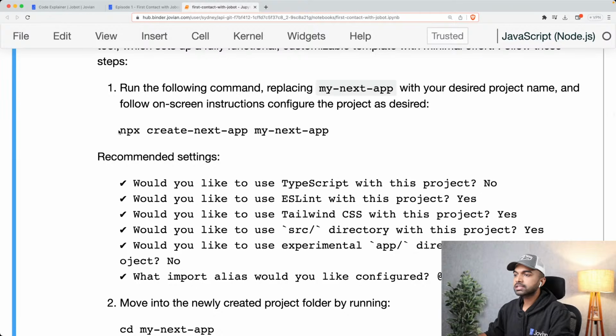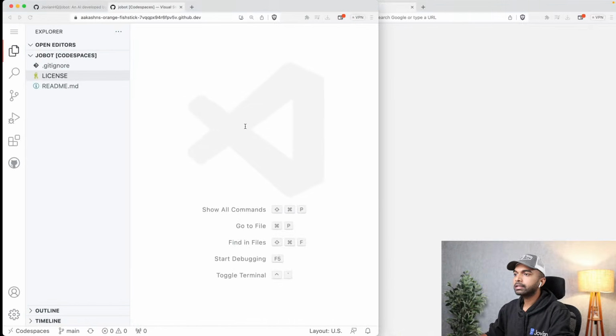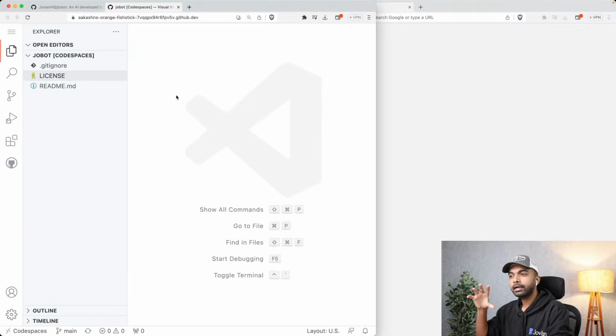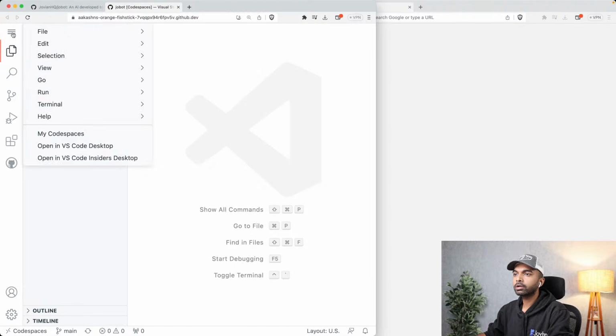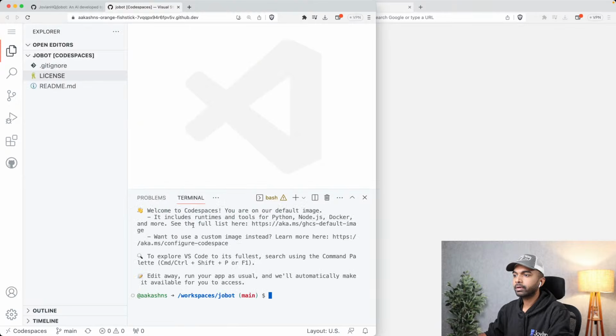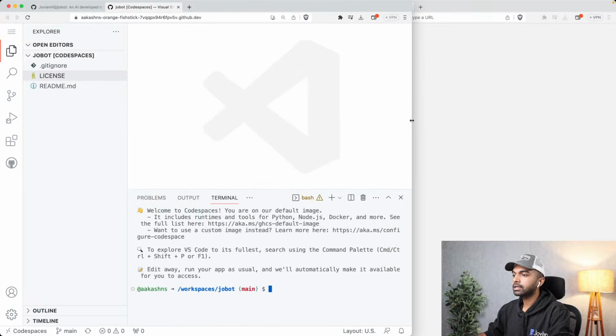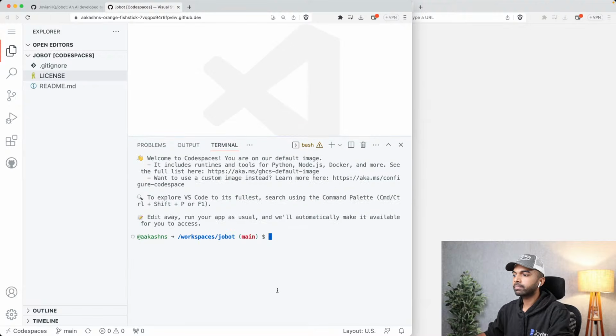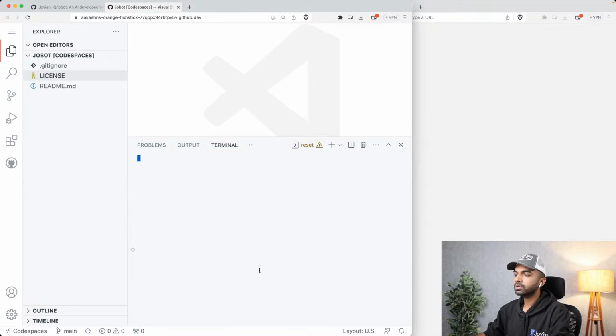So here's what we need to do. We first need to run this command, npx create-next-app, followed by the name of the project that we want to create. We want to run this in a command line terminal. Now in GitHub Codespaces, the way you can open a terminal is by going to the menu, then selecting view and selecting terminal. And now once a terminal is created, you can see here we have this bash terminal. So let me just do reset here so that you can see the terminal content. Let me just zoom that in one more step. Okay, now this is fine.